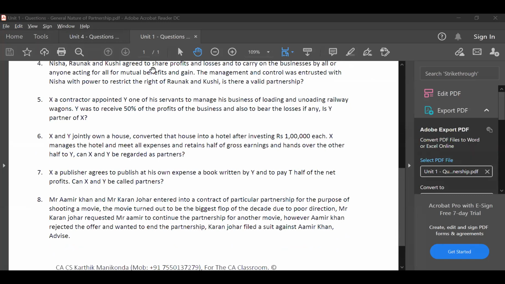Next, who is reading the question? I hope she's still there. Okay, she left. Okay, Gaurav, I'll unmute you. Can you read the question?